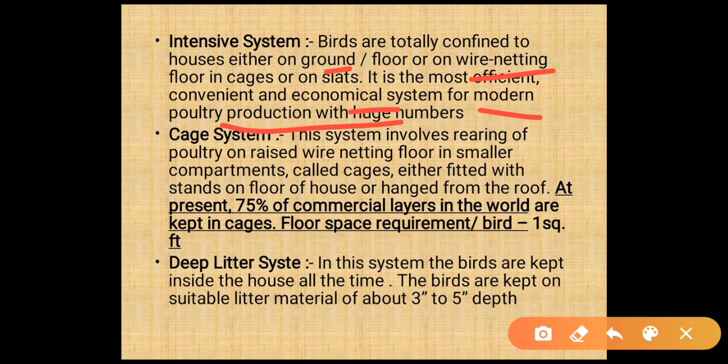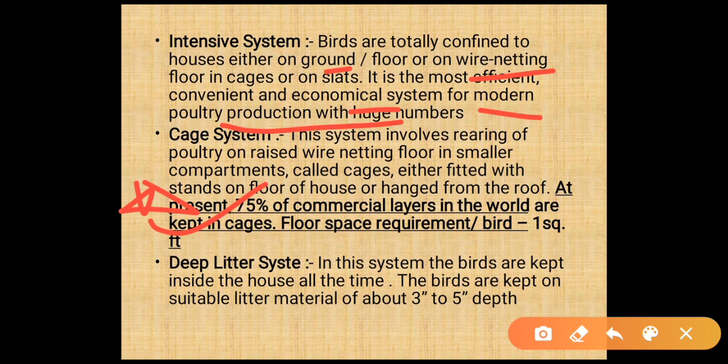Cage system. This system involves rearing poultry on a raised wire netting floor in smaller compartments called cages, either fitted with stands on floor houses or hung from the roof. At present, 75% of the commercial layers in the world are kept in cages, and the floor space requirement per bird is about 1.1 square feet. This is the most important point.